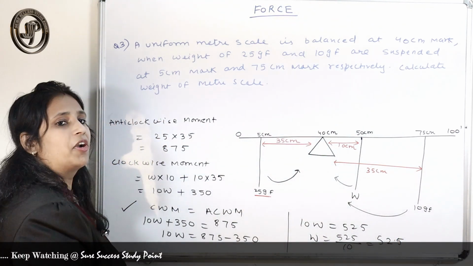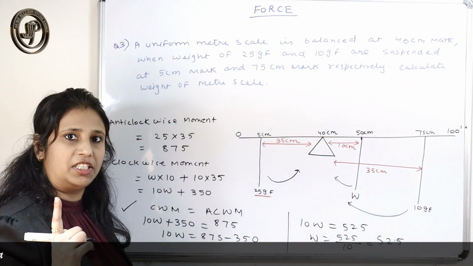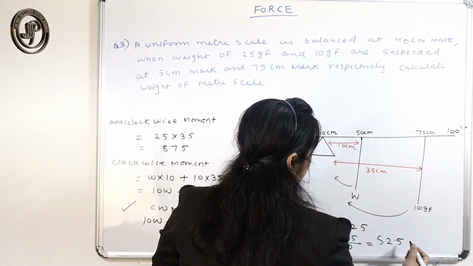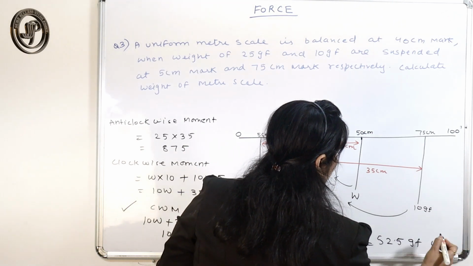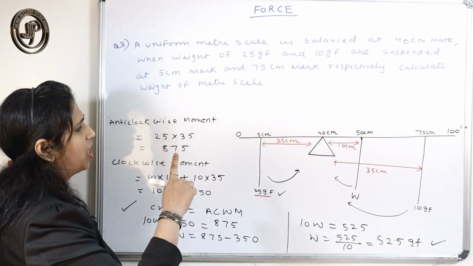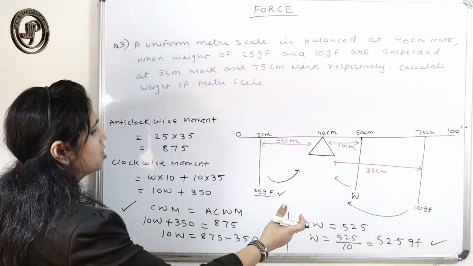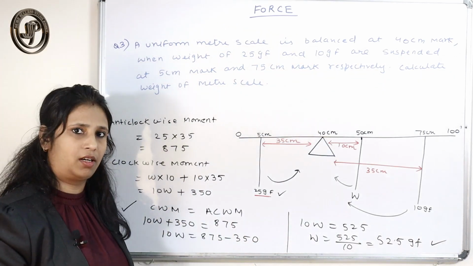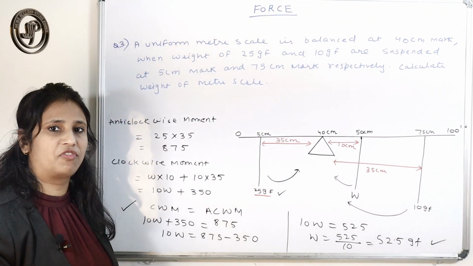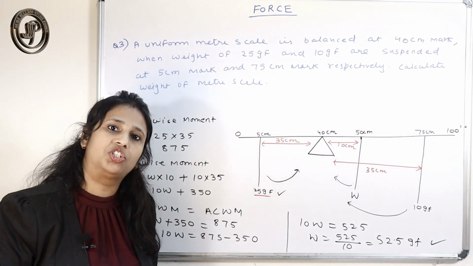What is the unit for W? Since the units for these forces are in the CGS system, the unit of weight that you got is also GF, because we have not changed any of the units. So the force that you get is also in GF. So that is your answer: 52.5 GF will be the weight of the meter scale.